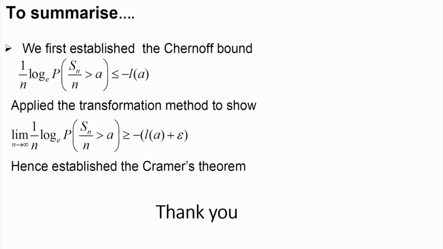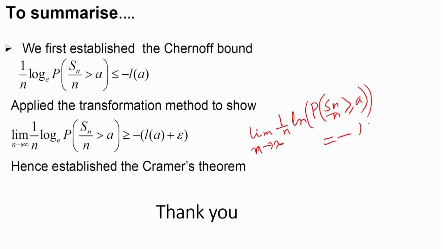What is Cramer's theorem? The limit of 1 by n, as n tends to infinity, of log of the probability that Sn by n is greater than or equal to a, we can write as equal to minus L(a), where L(a) we have already defined as the rate function.